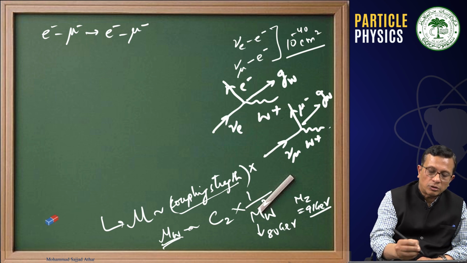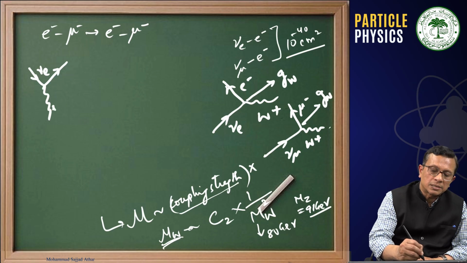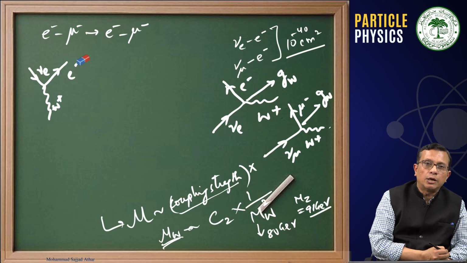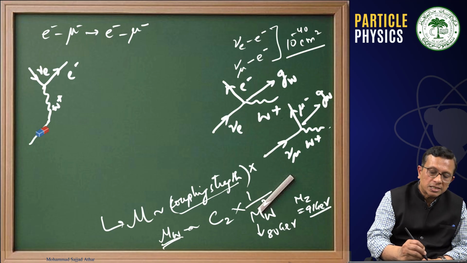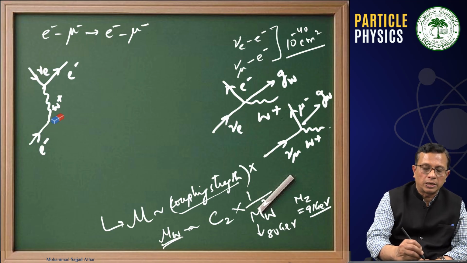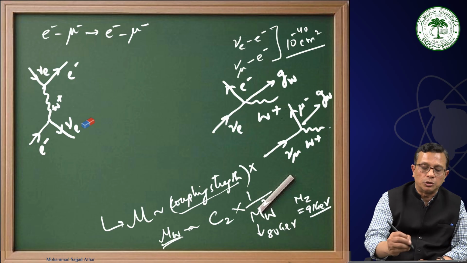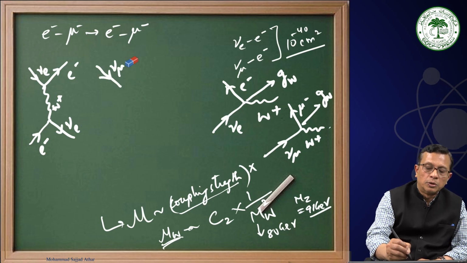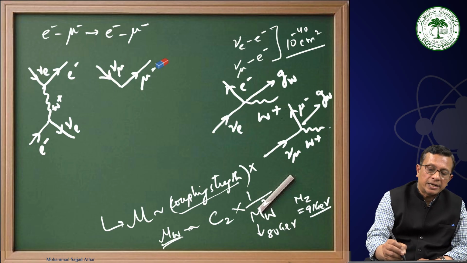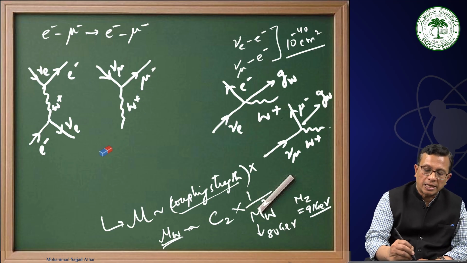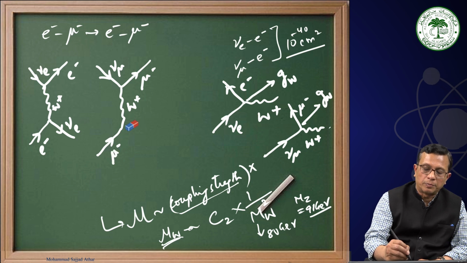Say a ν_e emits a W⁺ and gets converted into an electron, and this W⁺ is absorbed by the electron, which gets converted into ν_e. Or a ν_μ emits a W⁺ and gets converted into μ⁻, and this W⁺ is absorbed by the μ⁻ and it gets converted into ν_μ.